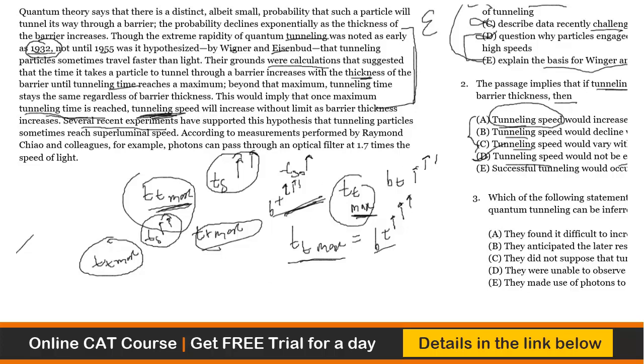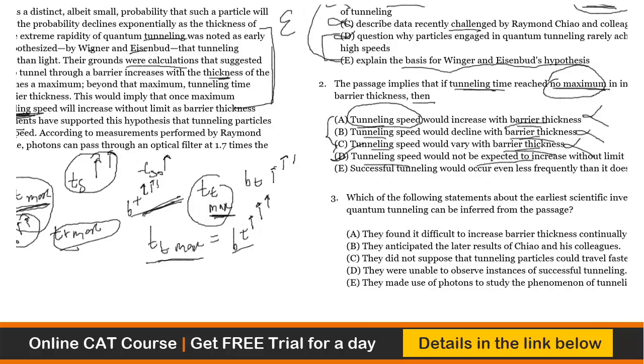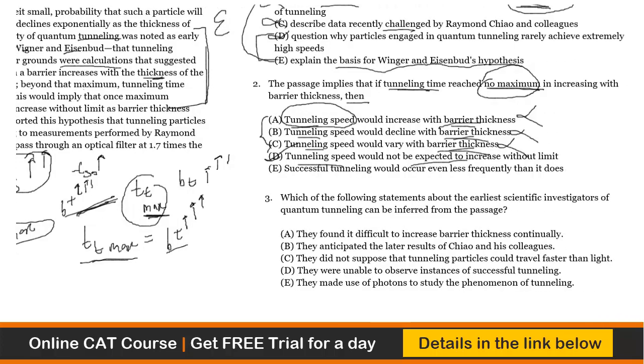So what does the question say? Which of the following statements about the earliest scientific investigators of quantum tunneling can be inferred? So what can be inferred from the passage? They found it difficult to increase barrier thickness continually, but did they put in efforts to increase barrier thickness? They anticipated later results of Xiao. Again, there is no connection established in the passage between B, that is Xiao and his colleagues, and the 32 scientists. What we get to know here is that they did not suppose tunneling particles could travel faster than light.